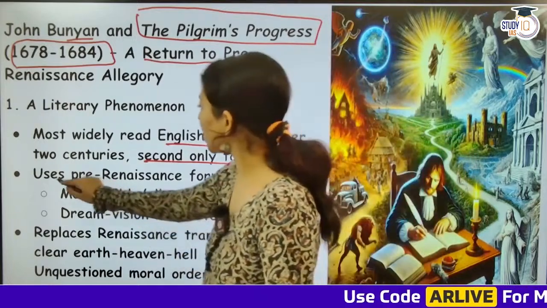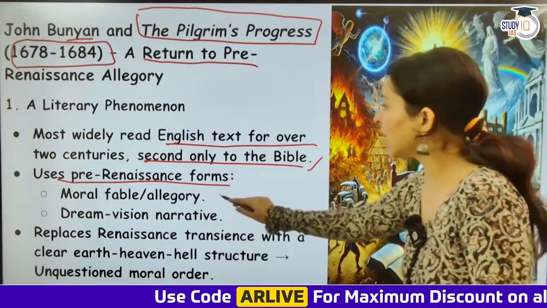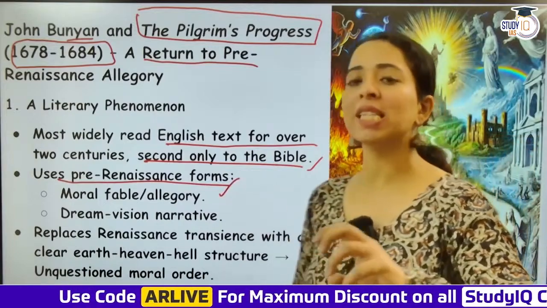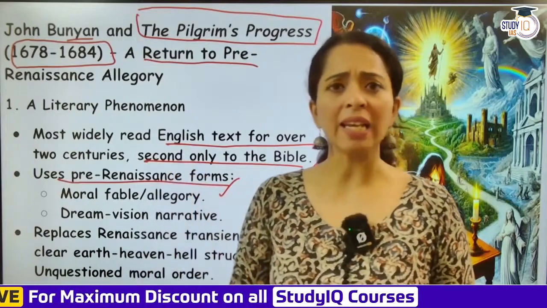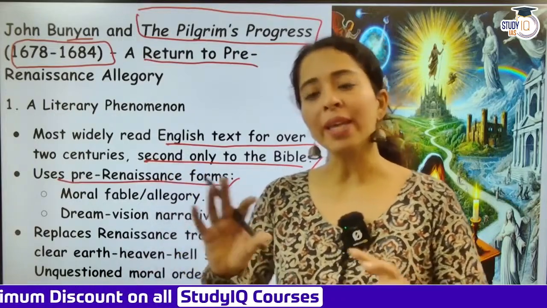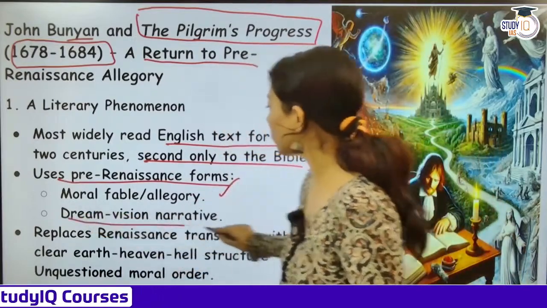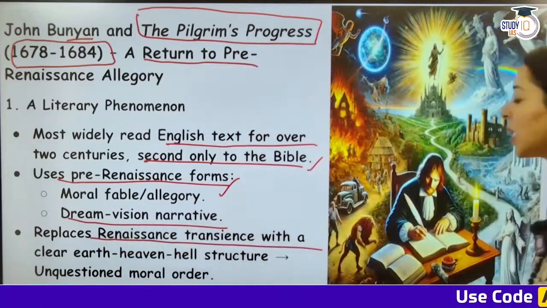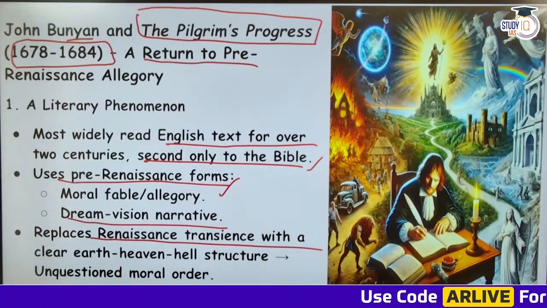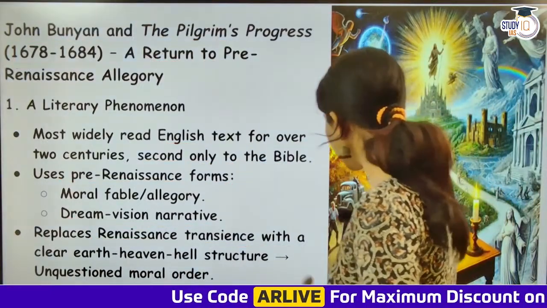And this uses pre-Renaissance forms: moral fable, allegory. Okay, allegory is where vices or virtues, beauty, patience, kindness, friendship, are all given the form of characters. Okay, that's allegory. So there is also a dream, vision, narrative. And this replaces Renaissance transience with a clear earth, heaven, hell structure, an unquestioned moral order. So this is very moralistic, as I mentioned.